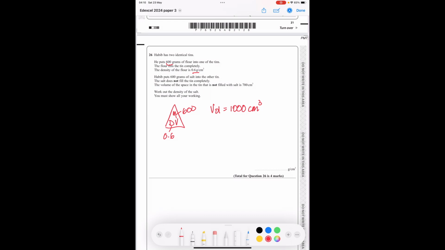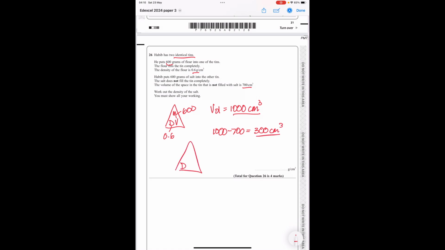Now, Habib puts 600 grams of salt into another tin. It's already said these tins are identical. So we know the volume of this other tin must also be the same. The salt does not fill the tin. The volume of the space left is 700. So if we say 1,000, take away 700 leaves us with 300 centimetre cubed. So the volume of the salt is 300.